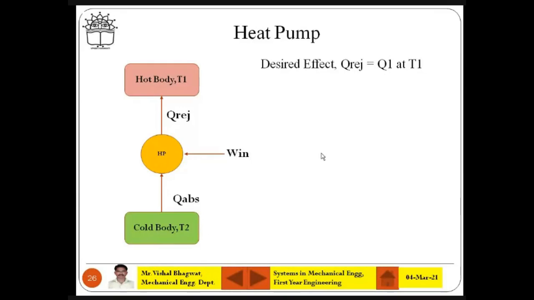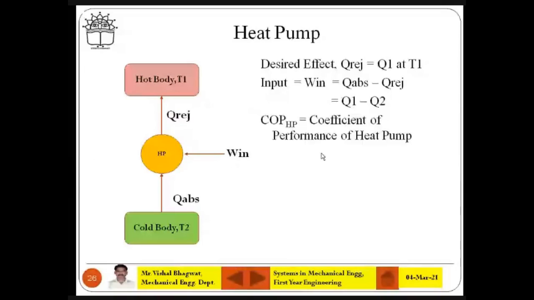आप इलेक्ट्रिसिटी कितना ले रहे हो और कितना आपको हीट मिल रहा है, that is nothing but the coefficient of performance. So what you have, desirable effect is nothing but Q1 and input is Q1 minus Q2. So coefficient of performance is desirable effect divided by input.